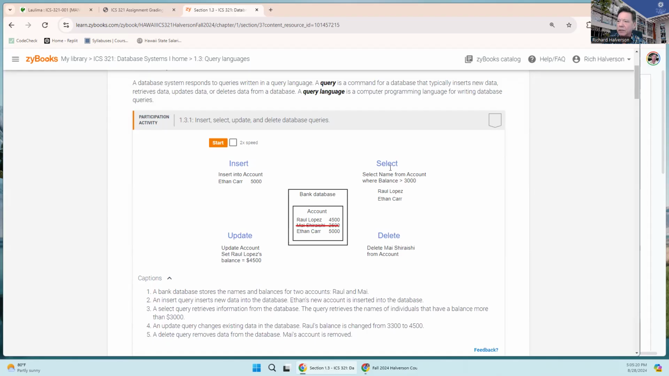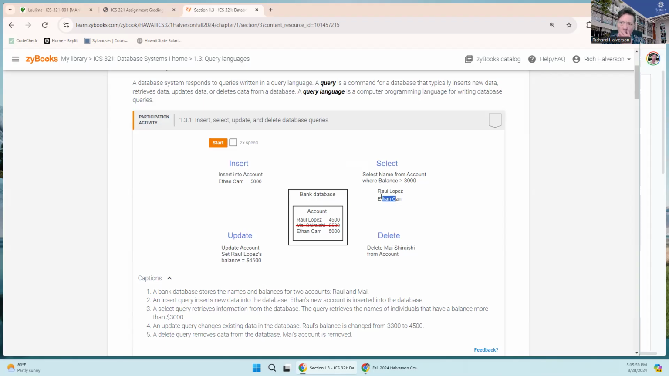The select statement here is: select something from this database table where this field in those rows of the table is greater than this amount. And then it's going to pop back all of the results. So it's going to pop back all the names where this is true. And look here, that looks like it's going to be Raul Lopez. There's Raul, and then there's Ethan Carr, but mine didn't, because mine only makes 2,500, or the balance of 2,500.